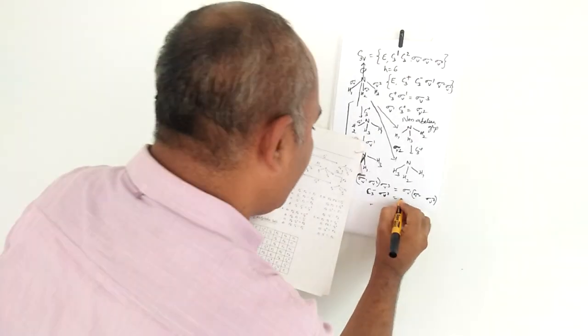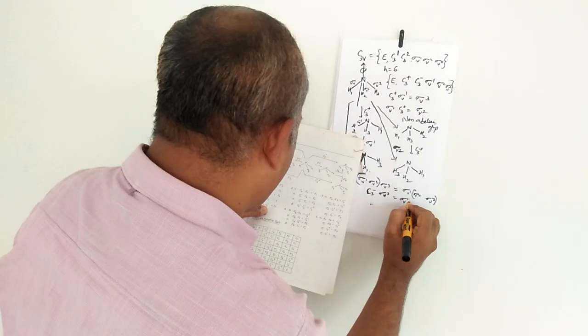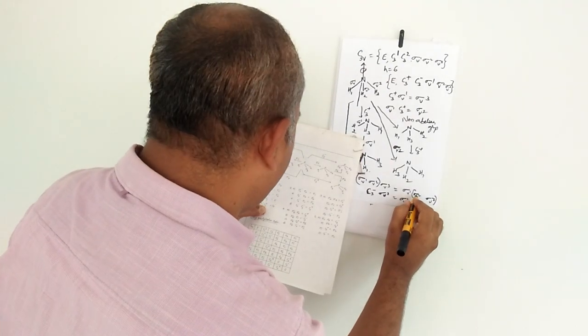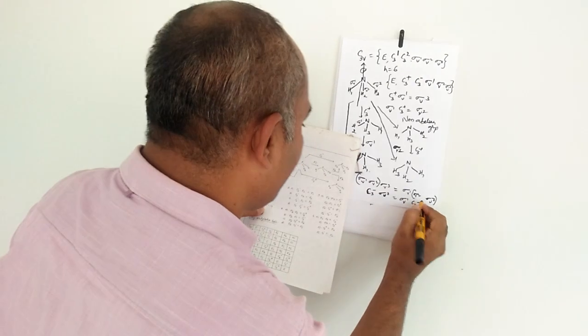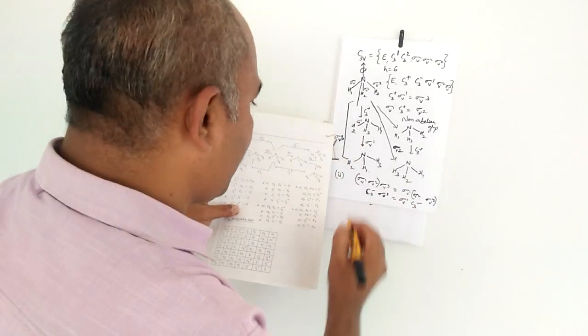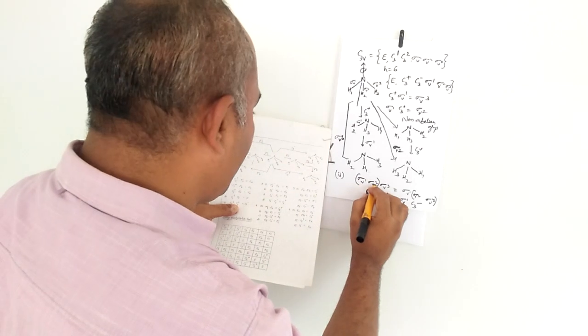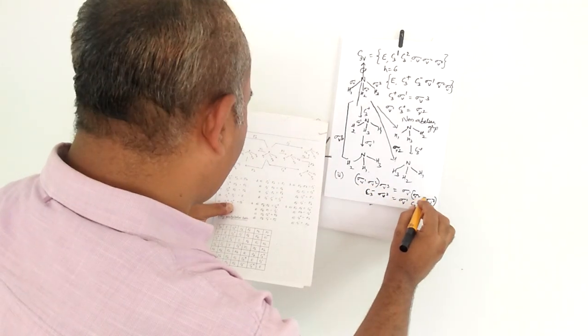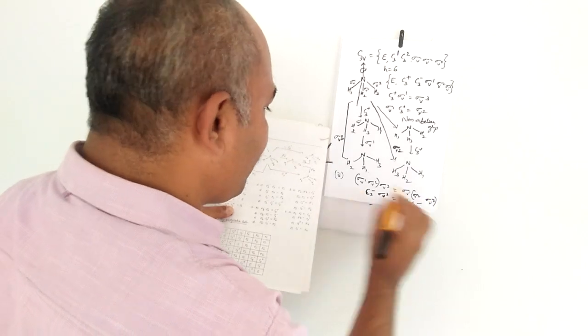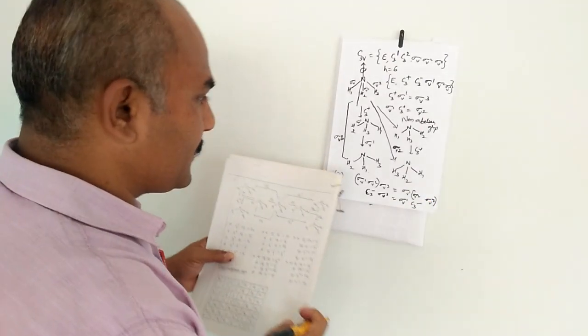The answer for sigma V1 and sigma V2 multiplied by this one is also C3 minus, and sigma V2 multiplied by sigma V3 is C3 minus.